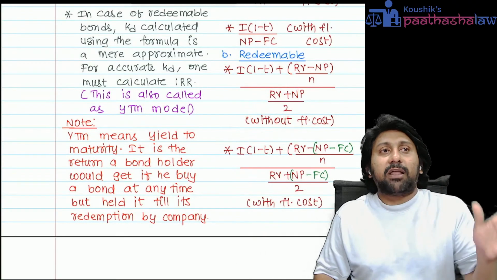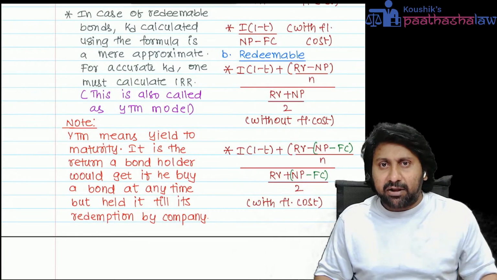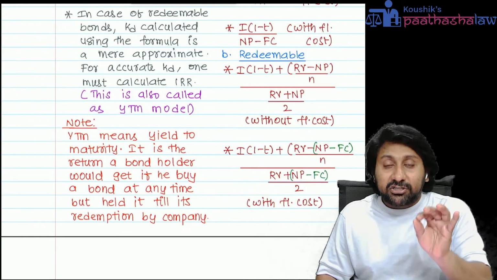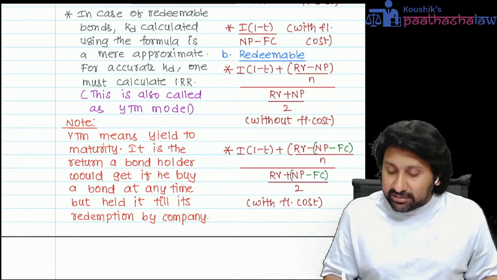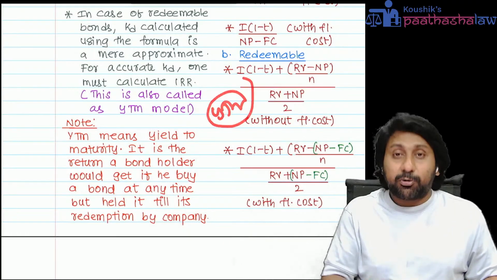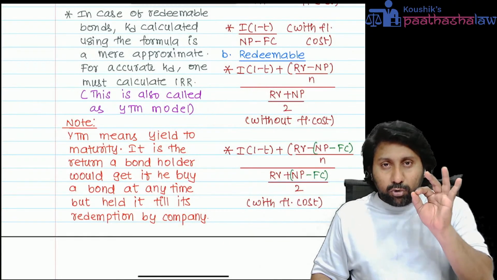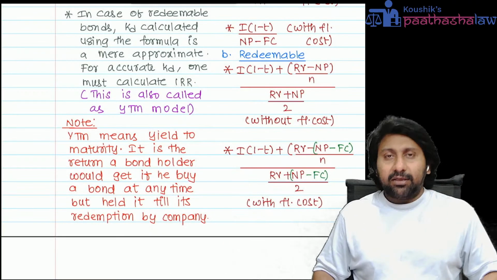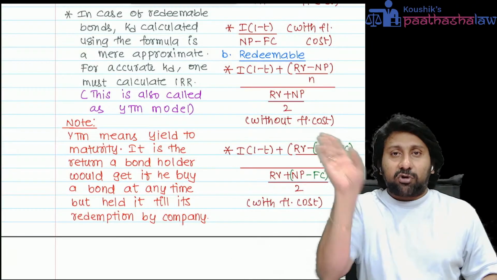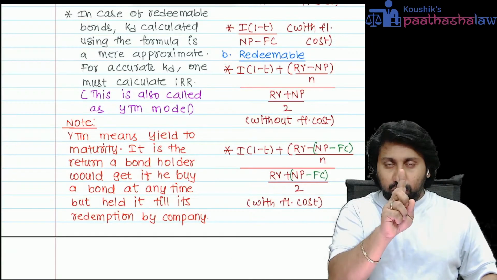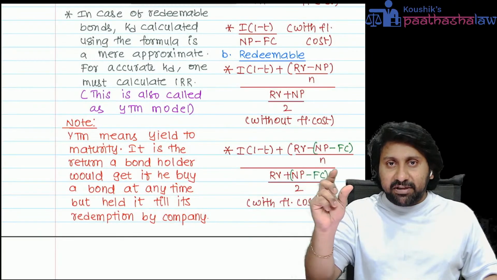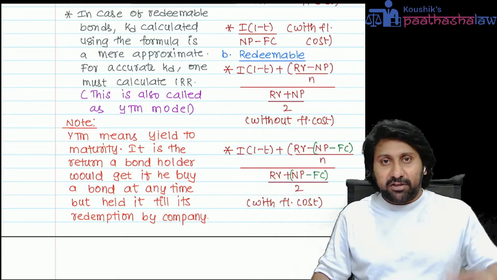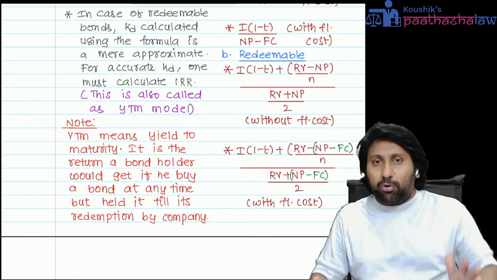So whatever, for example, I got 11.37, some random number. What to do next? Next, you need to calculate IRR. This is also called the YTM model. How to do the YTM model? See, you have to open 6 columns: Year, cash flow, PV at the rate of some percentage, PVCF, PV at the rate of some percentage, PVCF. So totally 6 columns you have to open.